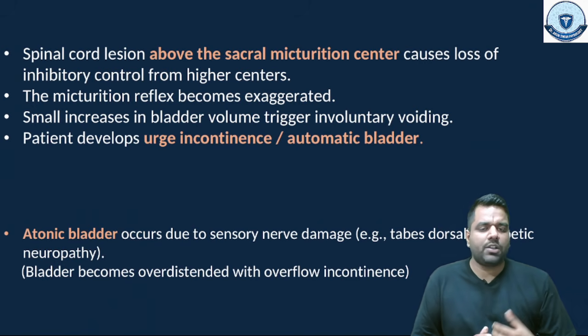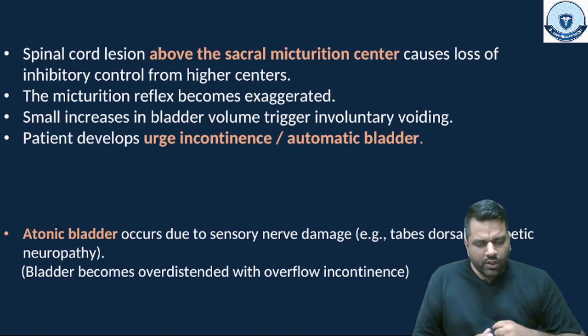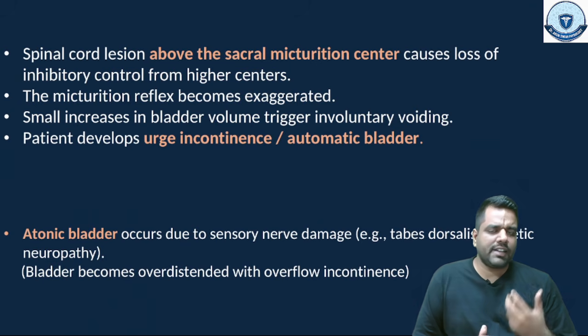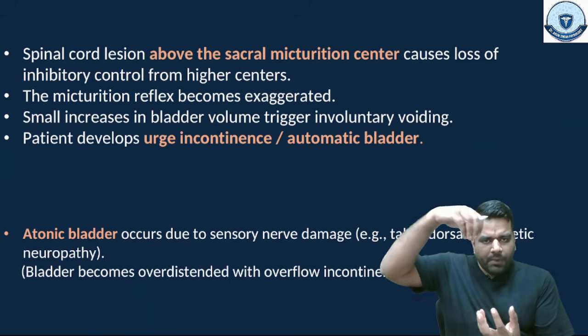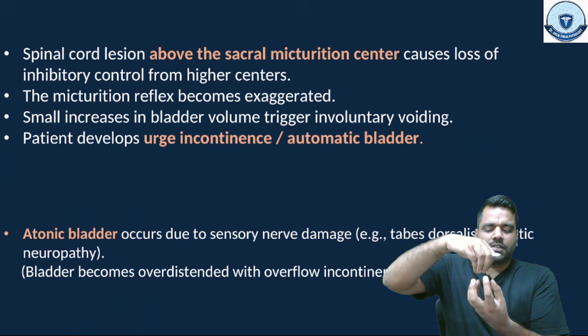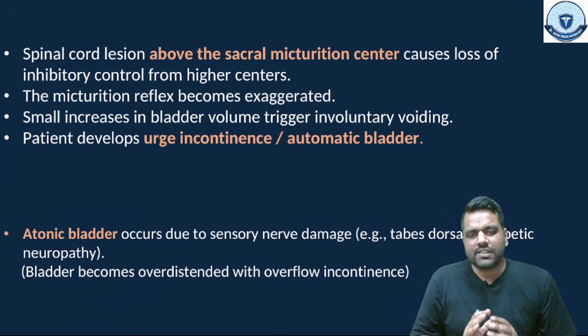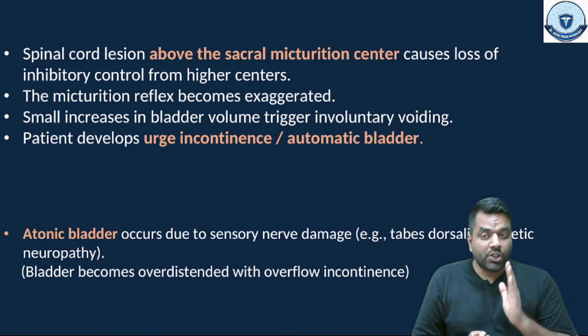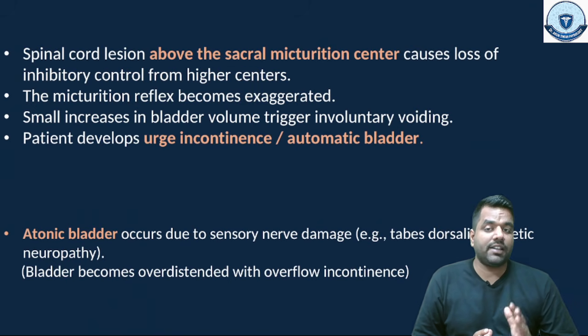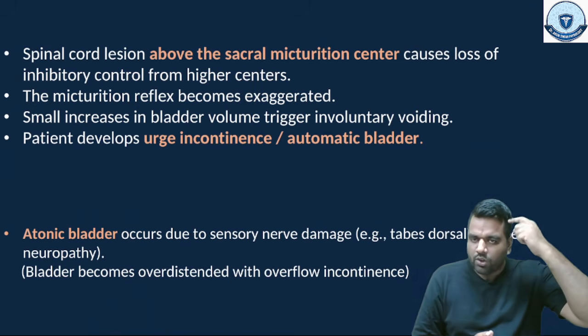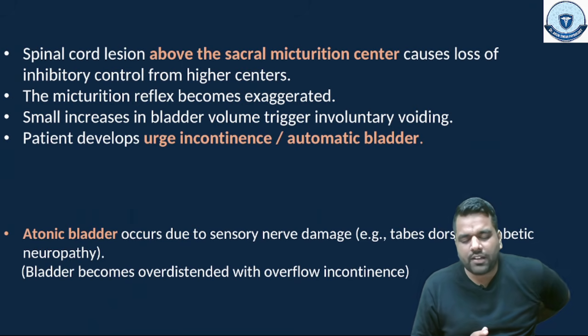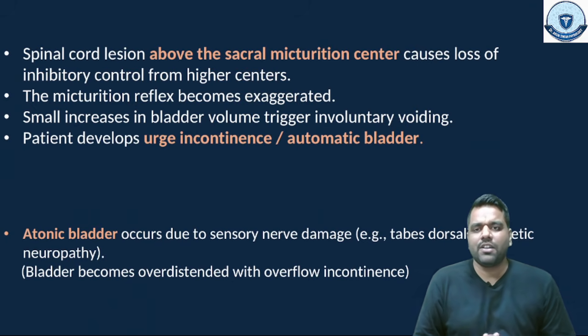This leads to what? This leads to the micturition reflex becoming over-aggressive and exaggerated, and what will happen? Whenever even a small amount of urine comes into the bladder, the detrusor muscle is going to be stretched, and as it stretches, guys, the stretch receptors will fire and automatic micturition will start. So this is happening automatically. Why? Because of the micturition reflex exaggeration, this condition happens since the person is not having control from the mind. This person only has control at the spinal cord level, and this we call automatic bladder, right? Automatic bladder.